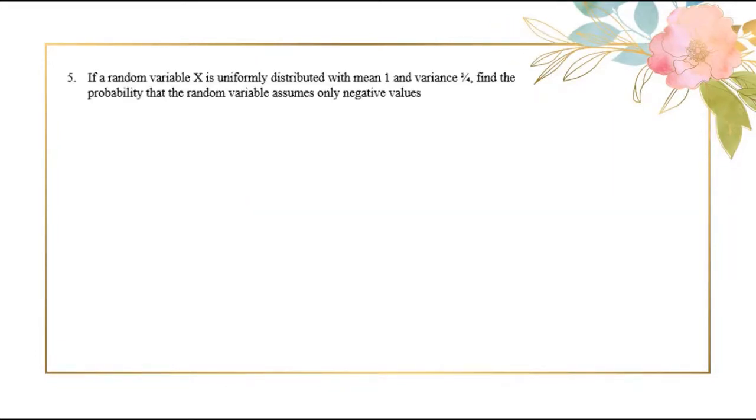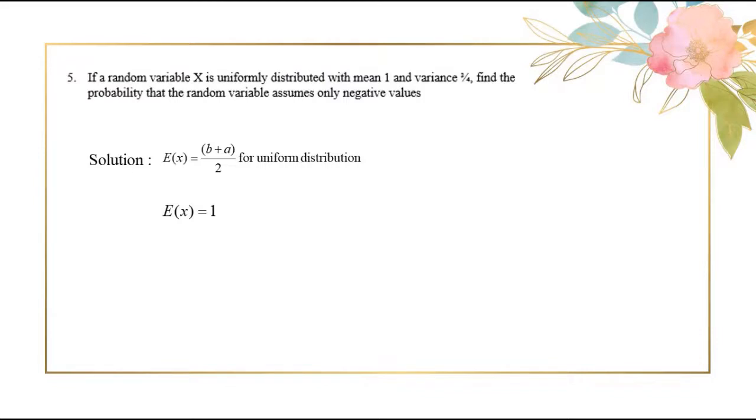Problem 5. If a random variable capital X is uniformly distributed with mean 1 and variance 3 by 4, find the probability that the random variable assumes only negative values. Again we are going to find out the uniform distribution f of x. For that we have to know what is the interval a and b. And you know that expectation of x is a plus b by 2 for uniform distribution, which is given from the problem. It is 1.